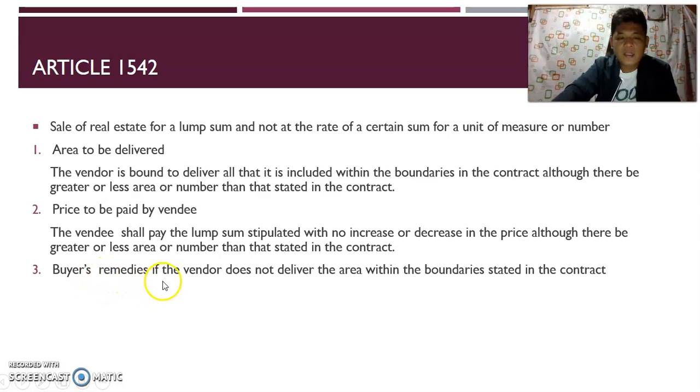Next, buyer's remedy if the vendor does not deliver the area within the boundaries stated in the contract. Take note class, sa Article 1542, boundary yung pinag-uusapan dito. Naintindihan? Boundaries. So, gaya ng description ko kanina, si seller nagbenta ng lupa. So, yung dimension ng lupa is 15 meters by 20 meters.